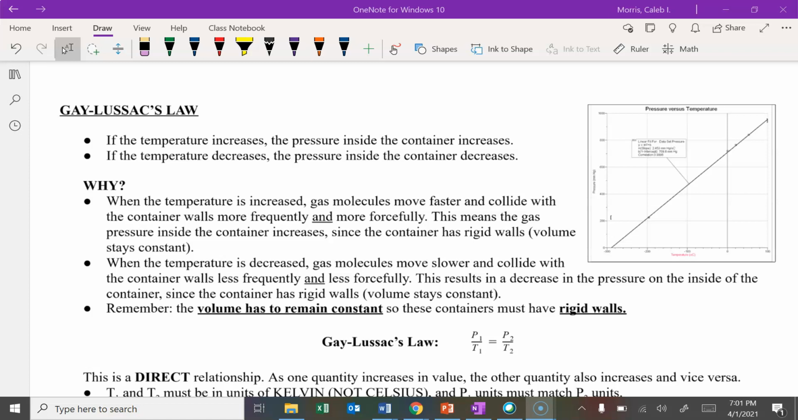Gay-Lussac's law is very similar to Charles's law in one way, and that's because it's a direct relationship. In Gay-Lussac's law, we are talking about the relationship between temperature and pressure. It's going to be involving rigid containers. This is because volume doesn't change, okay? If the temperature increases, the pressure inside the container increases, and if the temperature decreases, the pressure inside the container decreases. This is a direct relationship.